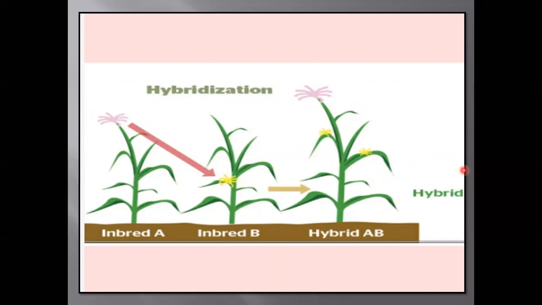If a yellow flower is present here and a purple flower here, and I want yellow and purple flowers in one plant, I will fuse these pollen grains and these ovules together, and I can get this kind of plant where yellow and purple flowers are present.